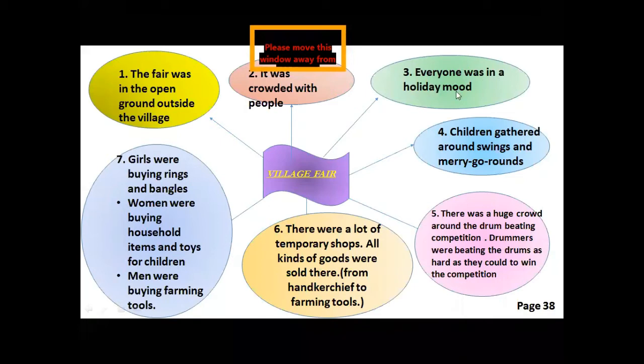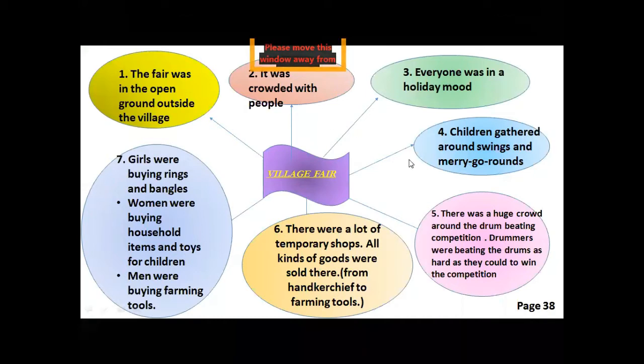Means everyone was very happy and feeling very relaxed, and they all were in the mood of enjoying the village fair. All the children in the village fair gathered around swings and merry-go-rounds. Merry-go-rounds are swings which move in a circular motion and which have animal shapes like horses, zebras, camels, elephants. They are used as seats, and the children sit on those seats. And when the swing moves in a circular motion, the children enjoy a lot.